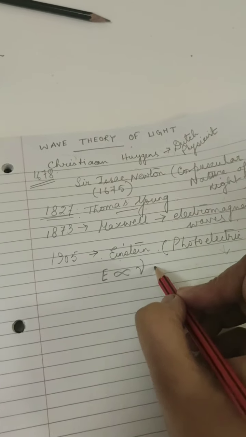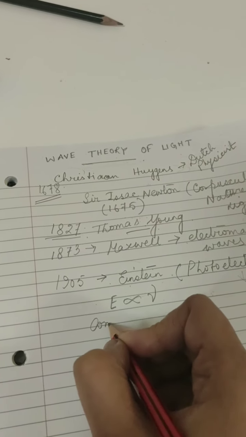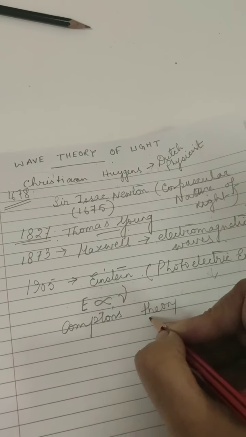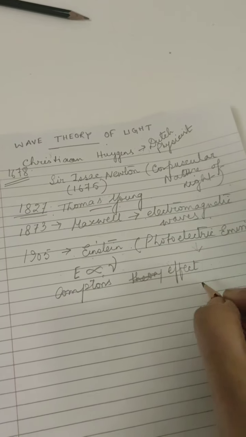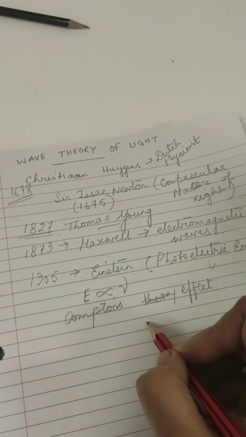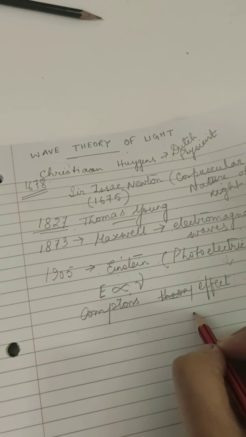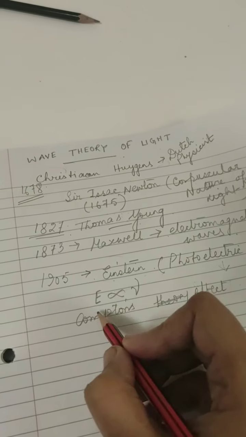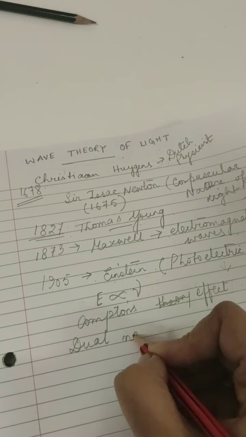Okay, Einstein's photon nature of light has a striking confirmation by Compton's experiment, we call it the Compton effect, which says that when the photon strikes an electron, then there is a conservation of momentum and kinetic energy before and after collision. Means the momentum and the kinetic energy remain the same before and after collision. So now today the physicists believe in the dualistic nature of light, a dual nature of light.